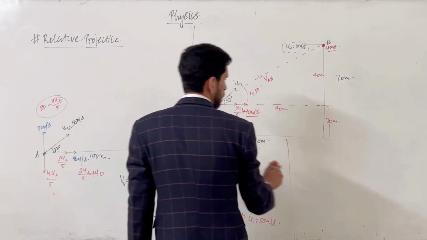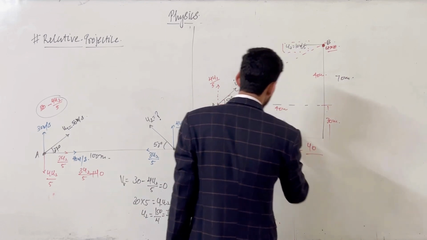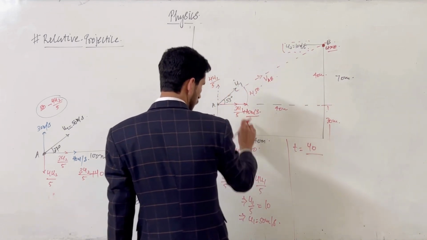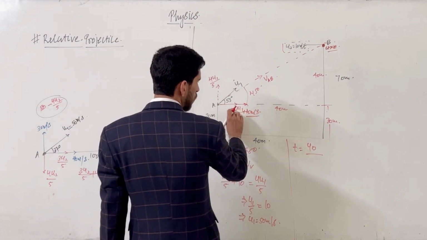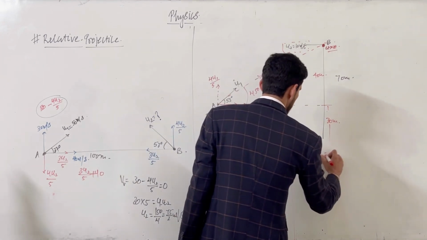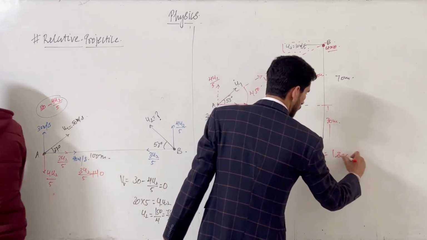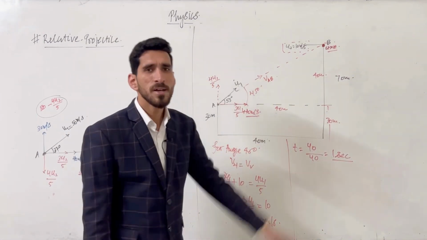By this velocity. So time will be 40 meters upon the horizontal velocity, 3u1 by 5. Now we know u1 is 50. 50 by 5 is 10, 10 into 3 is 30, 30 plus 10 is 40. So this is 1 second. After 1 second, both the objects will collide.